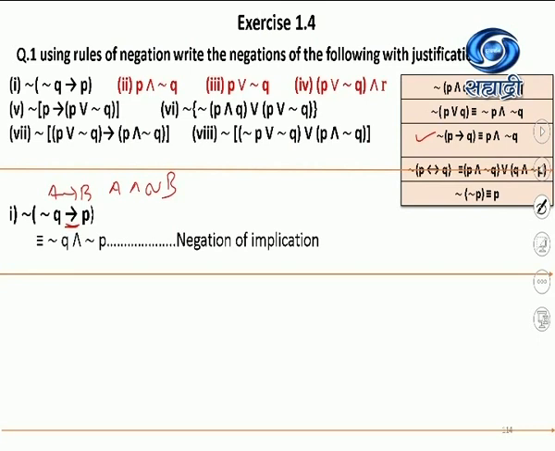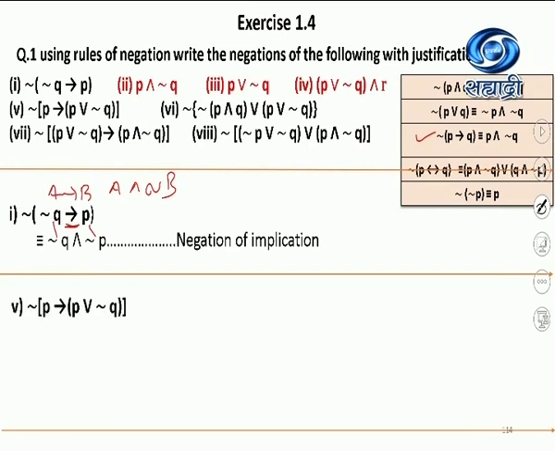You have to put the equivalent sign. Please note. It will be the first statement as it is and negation of the second statement. And it is also mandatory that you write the rule of negation that you are using. So it will be P and negation Q. The first one was very, very simple.